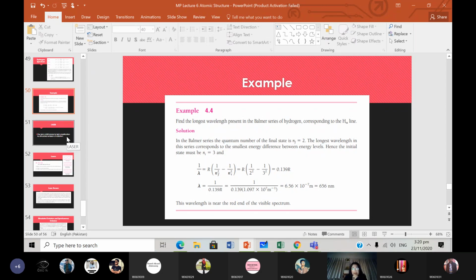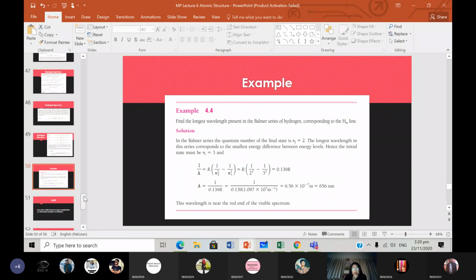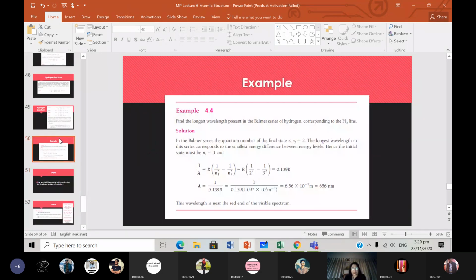Now, are there any questions related to what we have done so far? We will start lasers now, if there are no other questions.